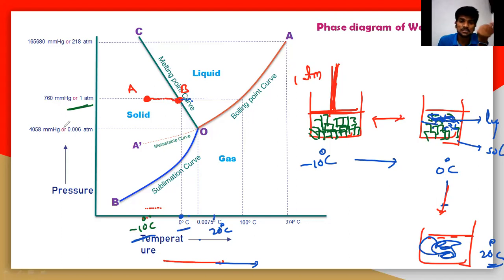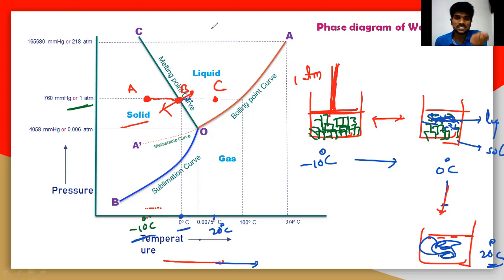Now let us take the point at 20 degrees as C. So when you are moving through A, B, C, at point A only solid is there. At point C only liquid is there. But at point B, there is an equilibrium between the solid and the liquid. So you should understand that here.